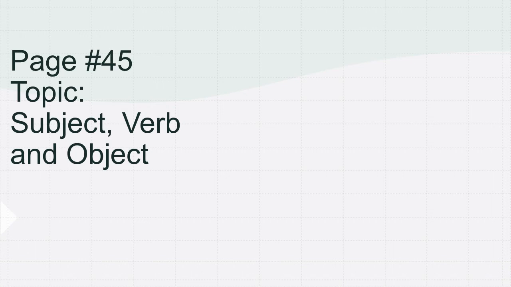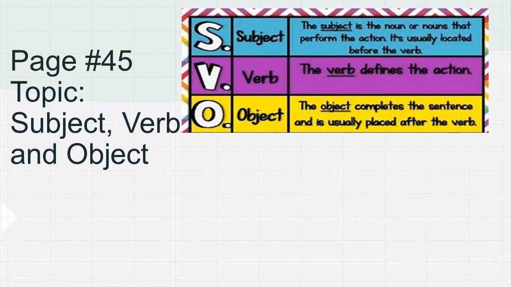Page number 45, topic: subject, verb and object. What is the subject? The subject is the noun or nouns that perform the action. It's usually located before the verb. So subject is the word, thing or person, anything. It's a noun, a name, on which the action is performed.